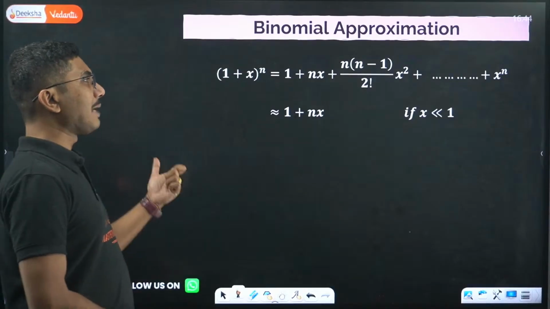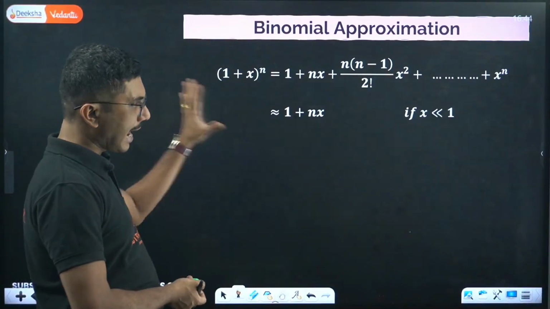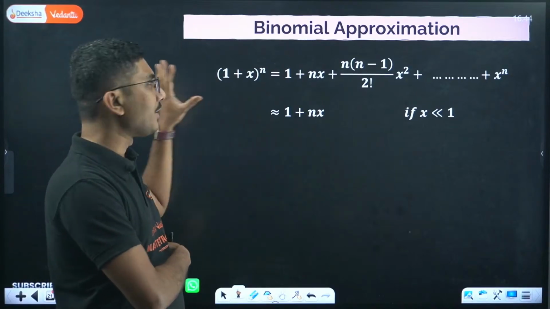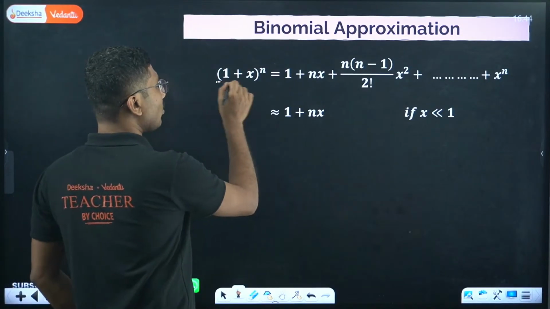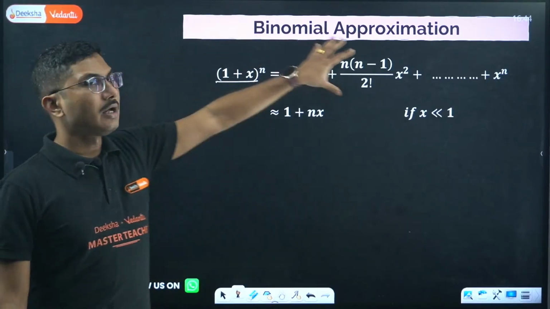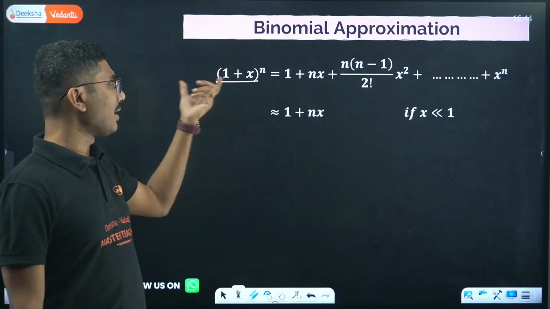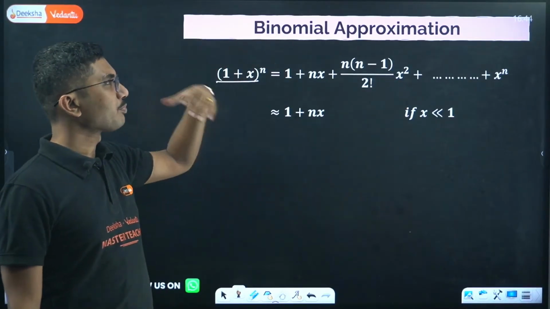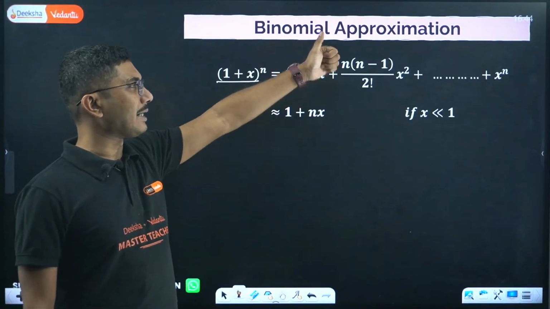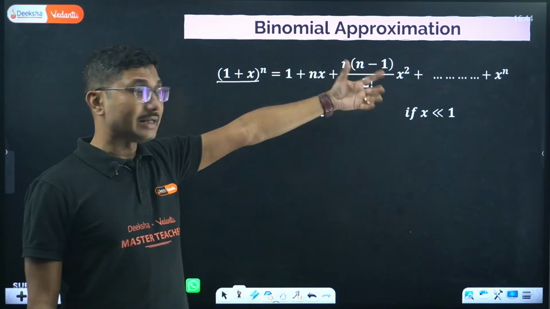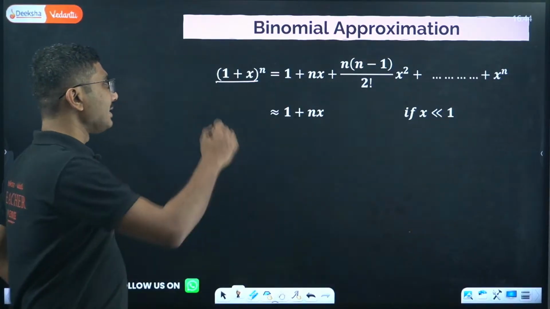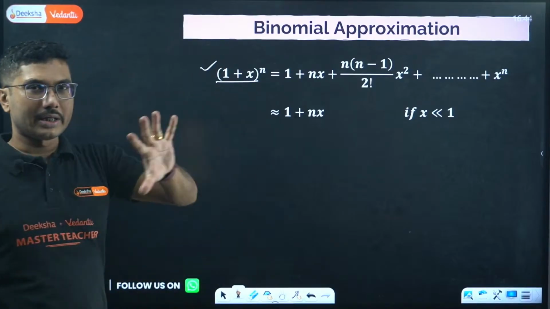Now binomial approximation can be handy in some cases. Basically, when you are having a quantity like 1 plus x whole to the power n, then the expansion is as follows: 1 plus nx plus n into n minus 1, x square divided by 2 factorial, plus dot dot dot. Now you will learn about this in your mathematics class. We are not there yet.